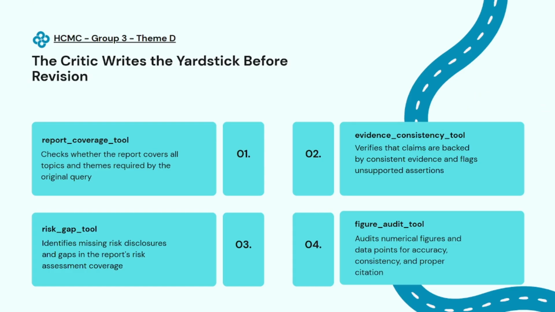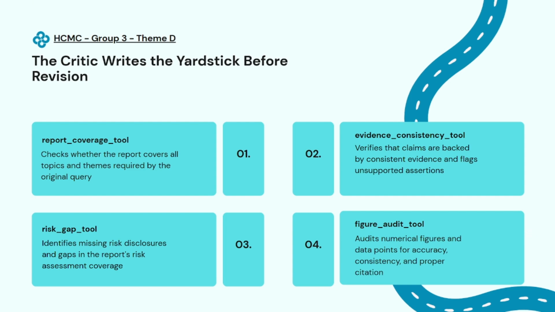So let's zoom into the critic step, because this is the foundation everything else depends on. The critic runs 4 audit tools on the V1 report. First is the report coverage tool. It checks whether the report covers all topics and themes required by the original query. Second is the evidence consistency tool, which verifies that claims are backed by consistent evidence and flags anything unsupported. The third is the risk gap tool, which identifies missing risk disclosure gaps in the report's risk assessment coverage. The last one is the figure audit tool, which audits the numerical figures and data points for accuracy, consistency, and proper citation.